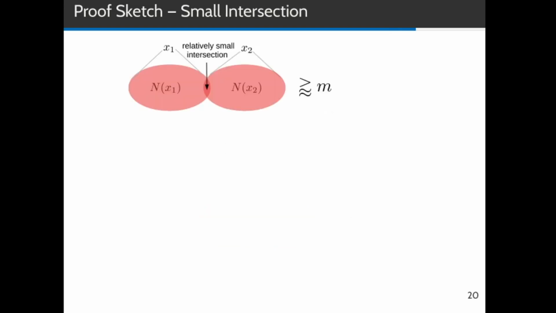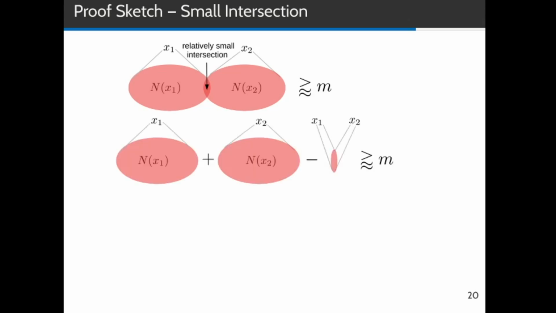Next, we make a case distinction based on the size of the intersection of the two neighborhoods. At first, let's assume that the size of the intersection is relatively small compared to the union of the neighborhoods. We can write the union of the neighborhoods as follows. We sum over the first neighborhood plus the sum of the second neighborhood, but we have to subtract the intersection because we've counted it twice, so we subtract it here.